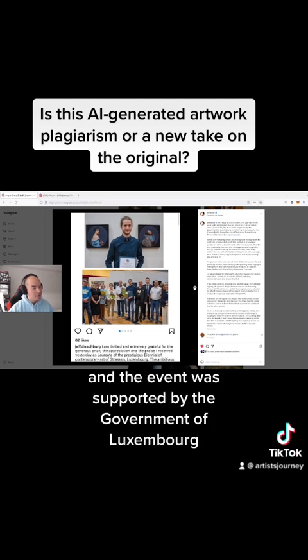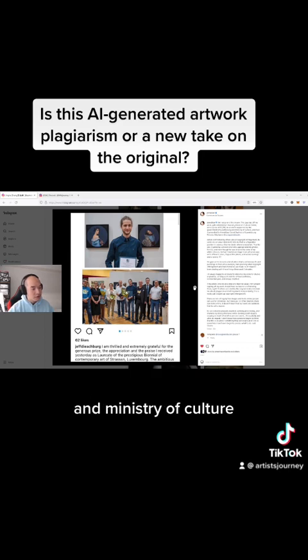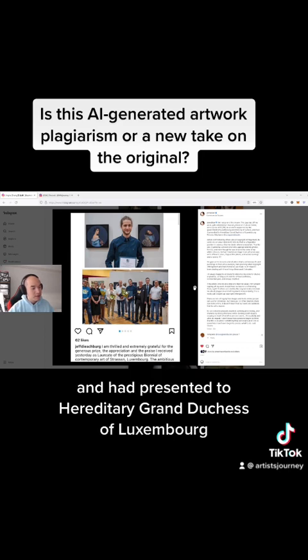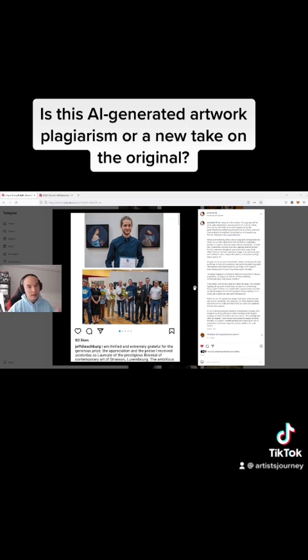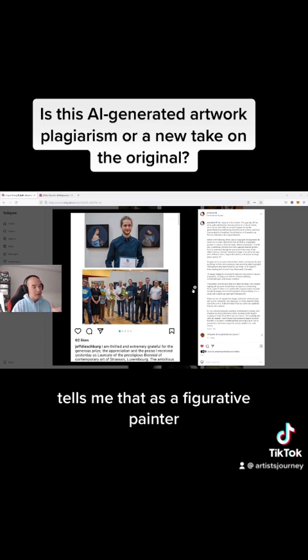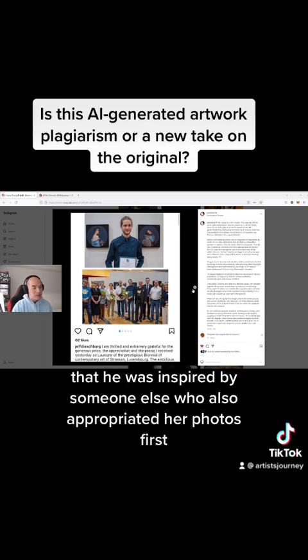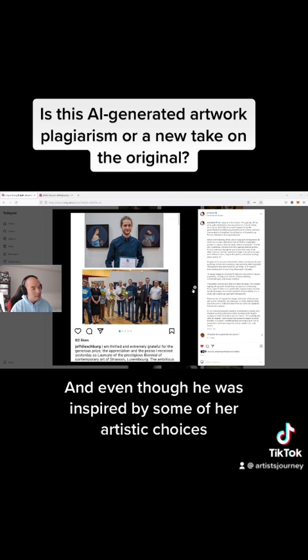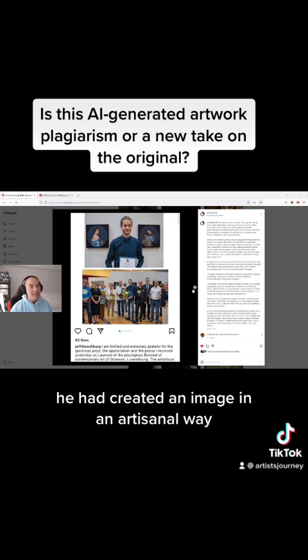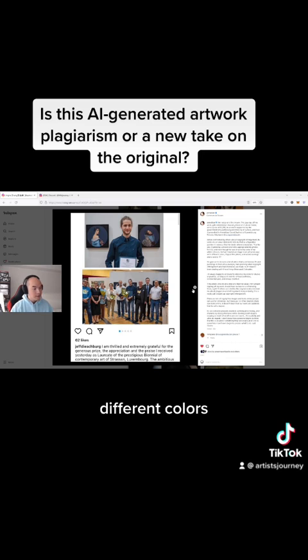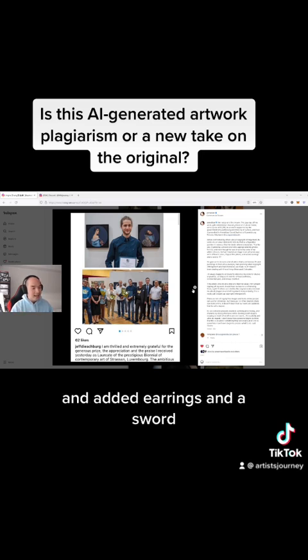And the event was supported by the government of Luxembourg and Ministry of Culture and had presented to Hereditary Grand Duchess of Luxembourg, Princess Stephanie. In Zeomotion's post, she had stated, when confronted by others about copyright infringement, he sends me an email statement, tells me that as a figurative painter, it's obvious that he needs reference materials, that he was inspired by someone else who also appropriated her photos first, and even though he was inspired by some of her artistic choices, he had created an image in an artisanal way with different tools, different colors, flipped the photo, and added earrings and a